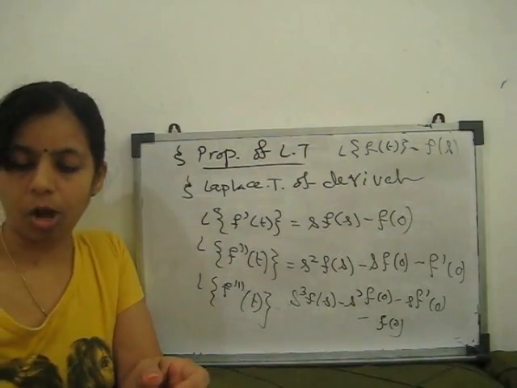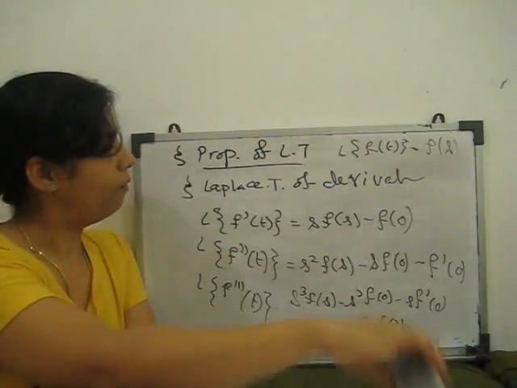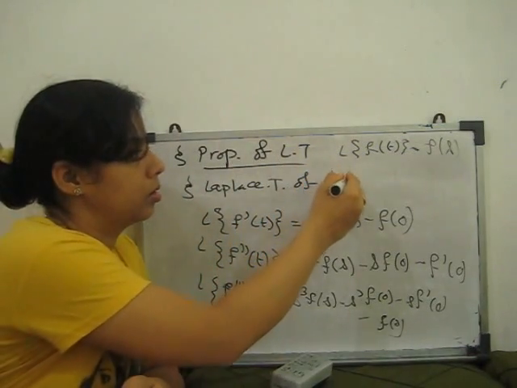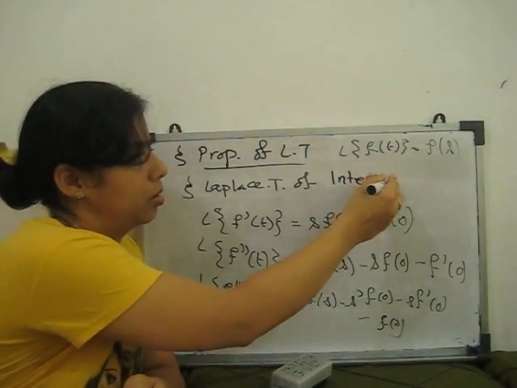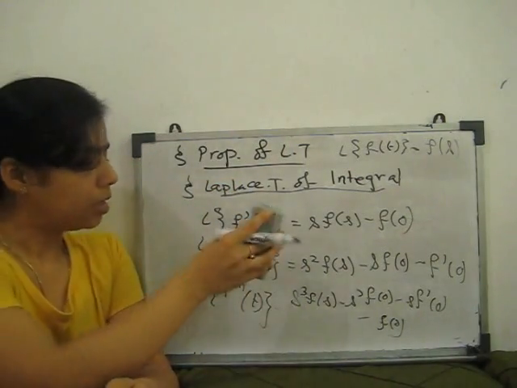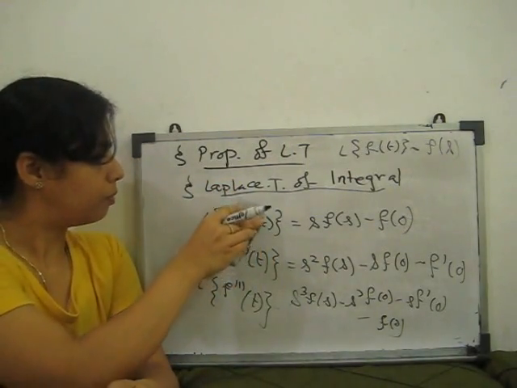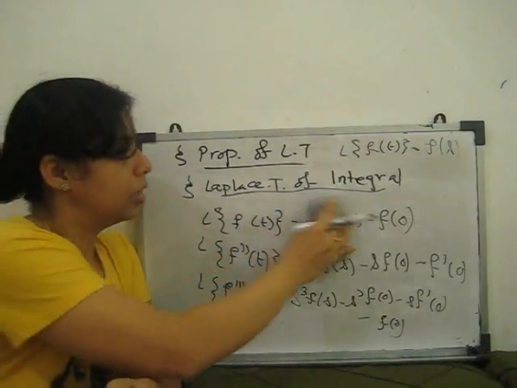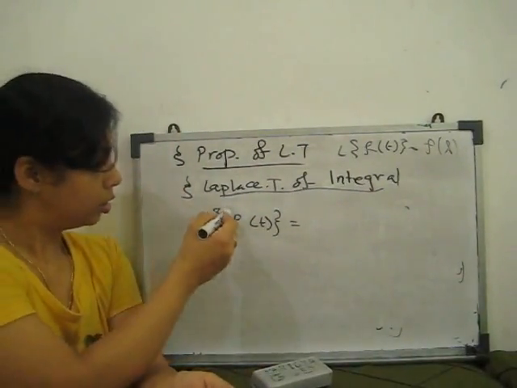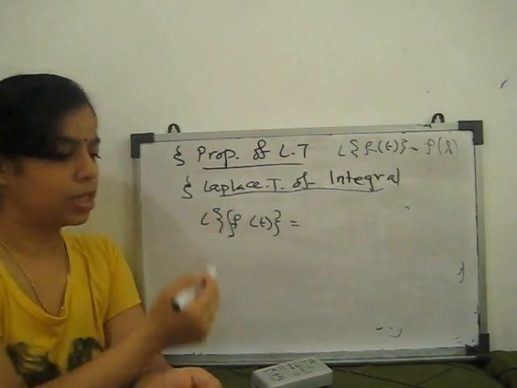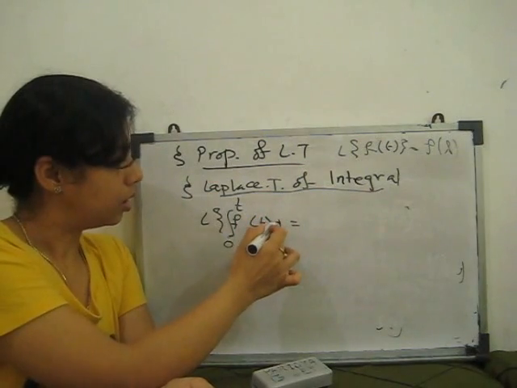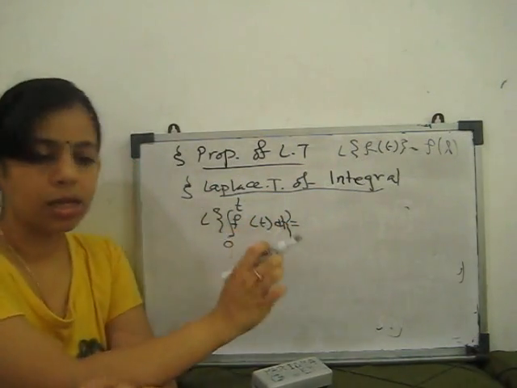Next, the Laplace transform of integral. What does this property give? Very easy. If we have to integrate from 0 to t of f(t) dt, what is the Laplace transform of this?